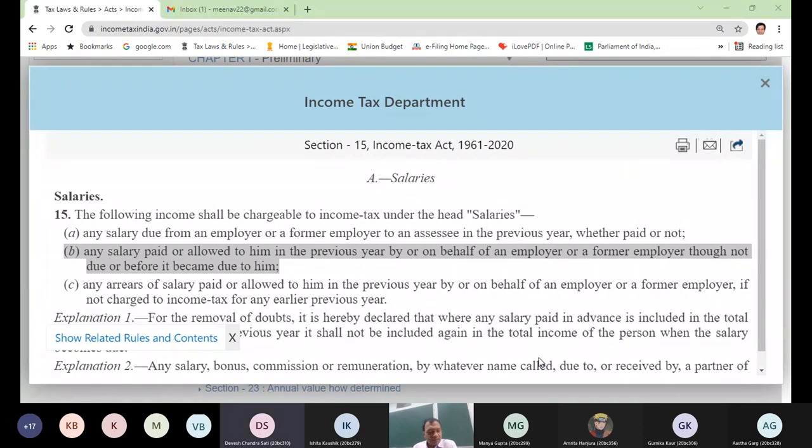The salary would be taxable whenever it is due or received, whichever is earlier of the two. Yeah, that is correct. I can further simply say that salary is taxable on due basis or receipt basis, whichever is earlier. That's it. If agree, please raise your hand. So I'm simplifying clause A and clause B as salary becomes taxable on due basis or receipt basis, whichever is earlier. You also wanted to say, I think, the same thing, but I was looking for the simplest line.